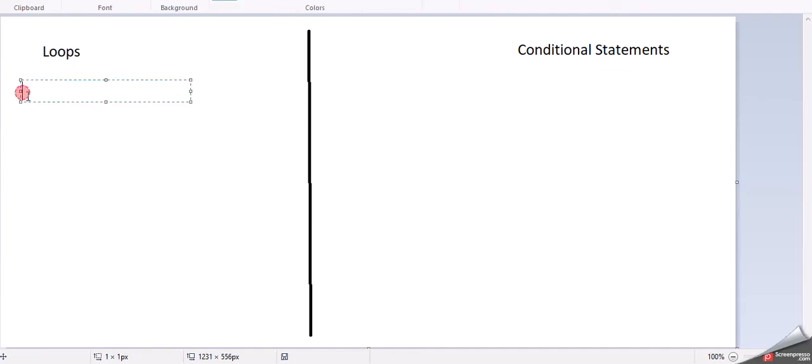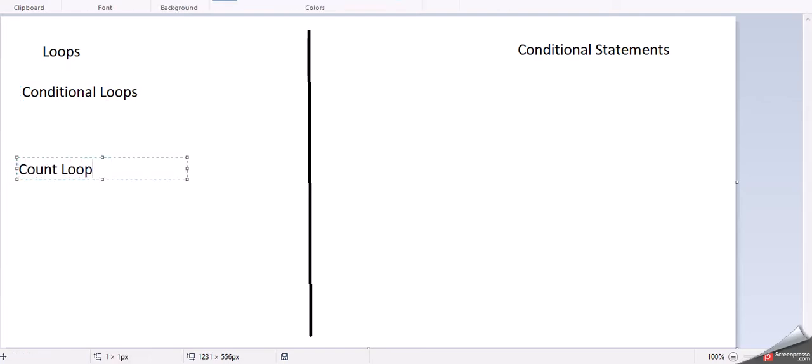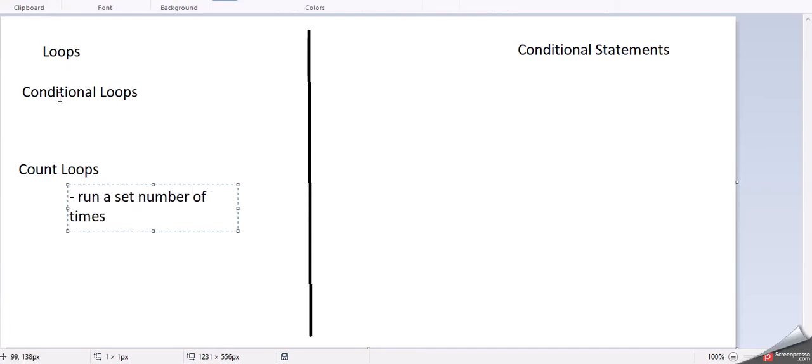We know that there are conditional loops, and we know that there are count loops. We know that a count loop will run a set number of times. We know that a conditional loop can run based upon it either being a preconditional loop